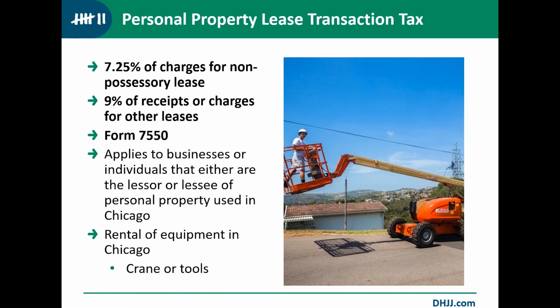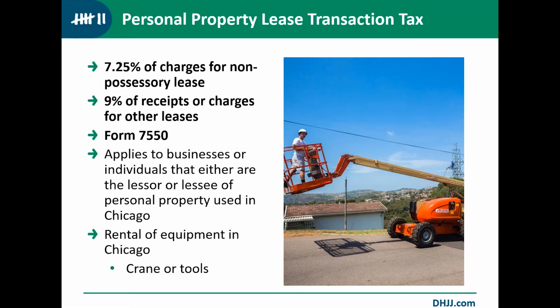Next up, we have a personal property lease transaction tax. This tax has two different rates. We've got 7.25% of charges for non-possessory leases, and we have 9% of receipts or charges for other leases. This applies to businesses or individuals that either are the lessor or lessee of personal property used in Chicago. Big thing that we see this with is rental of equipment in Chicago, such as cranes or tools. This applies a lot to construction companies.